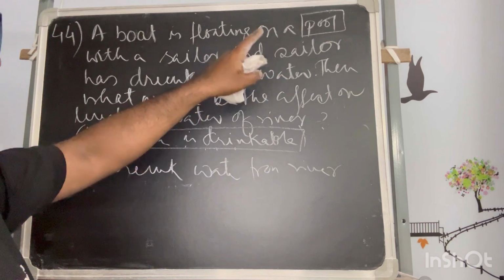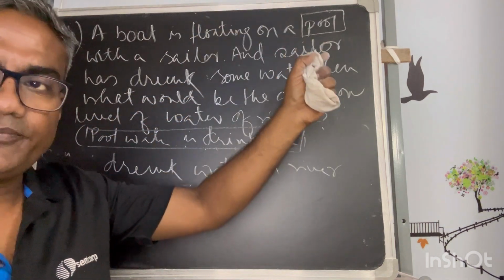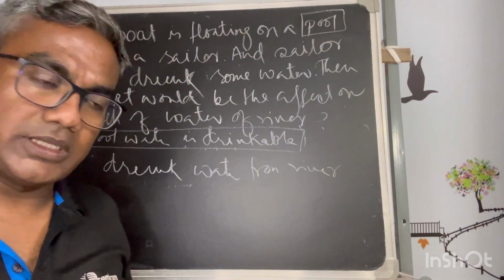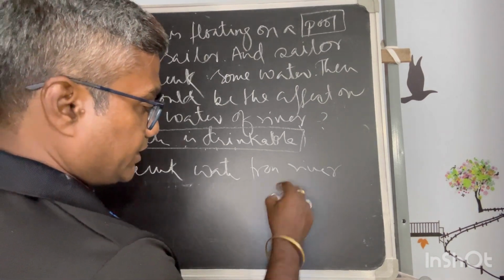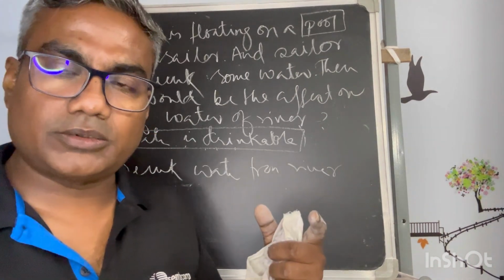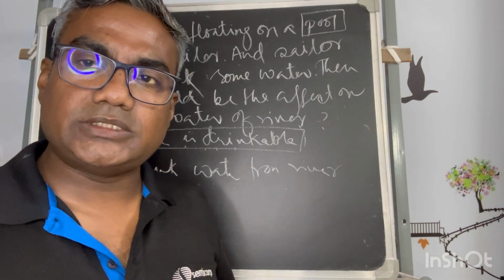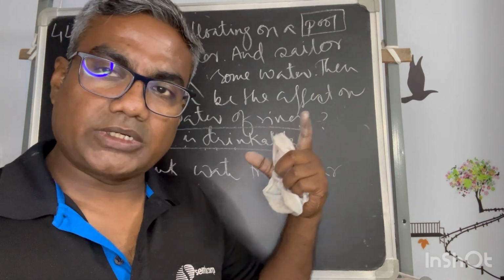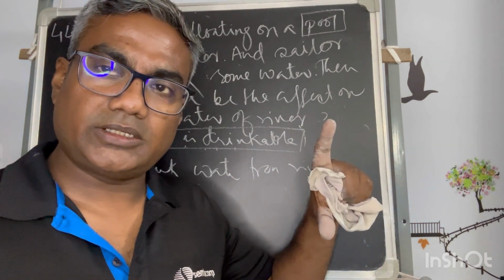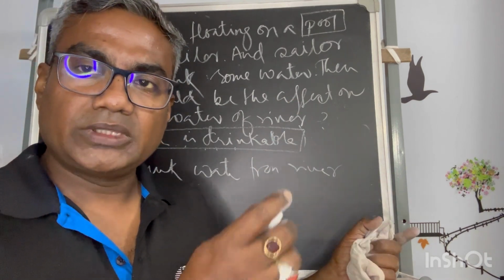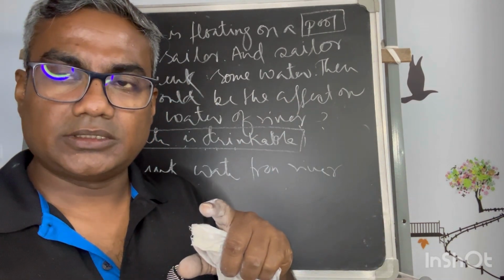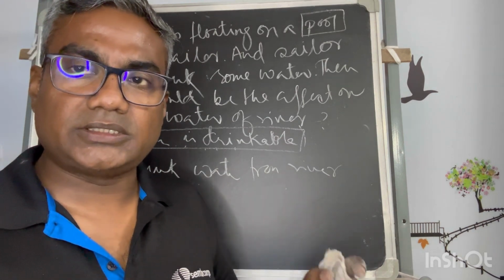So in that case you have to think of the water being drunk from the river. Otherwise, if he has taken some water in a water bottle and drunk it, there will be no change in the weight. The water is in the container which is being carried in the boat and is drunk by somebody, so only the places are changed. Otherwise, nothing is happening.